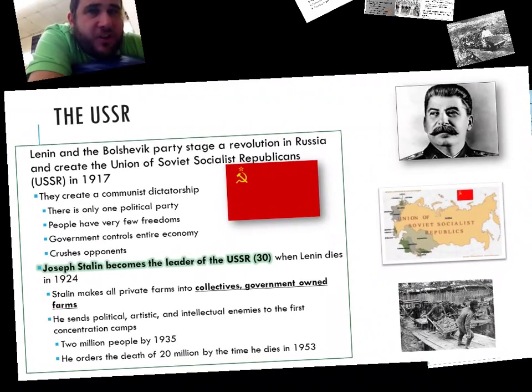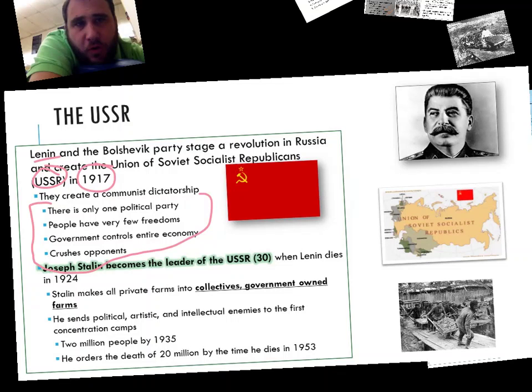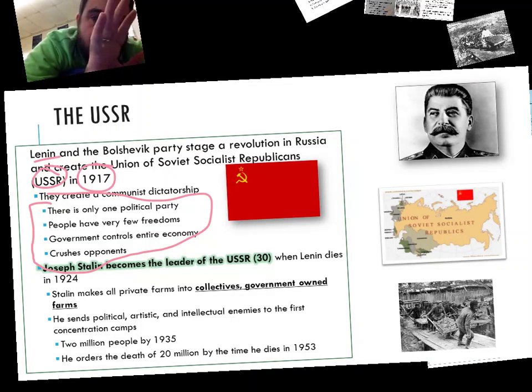And the dictator in the USSR is a guy named Lenin, and we talked about him before, coming to power during World War I, and how they create this revolution in Russia, and they create this USSR in 1917, and their dictatorship is called a communist dictatorship. Now, you can see here, 4 different characteristics of the communist dictatorship. Only one political party, not a lot of freedom. The government controls the economy completely, and if you get in the way, they will crush you.